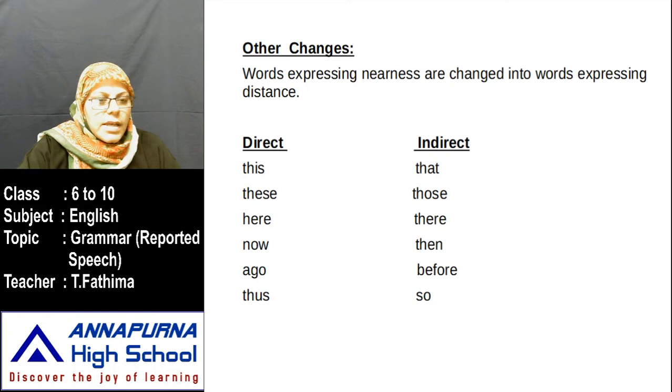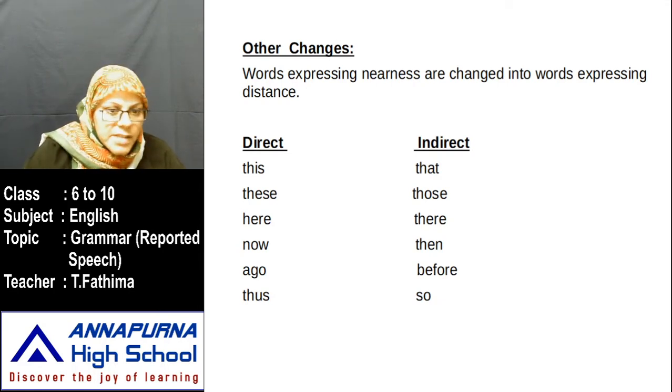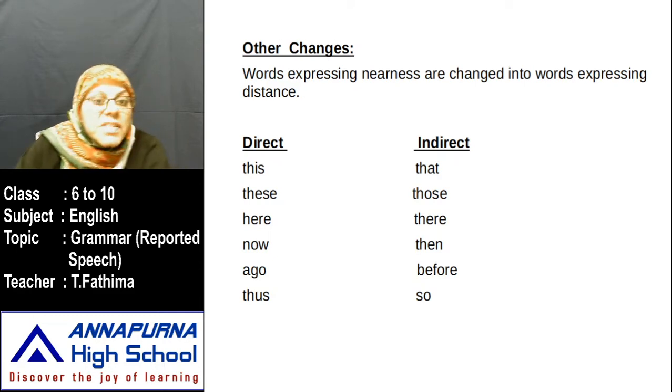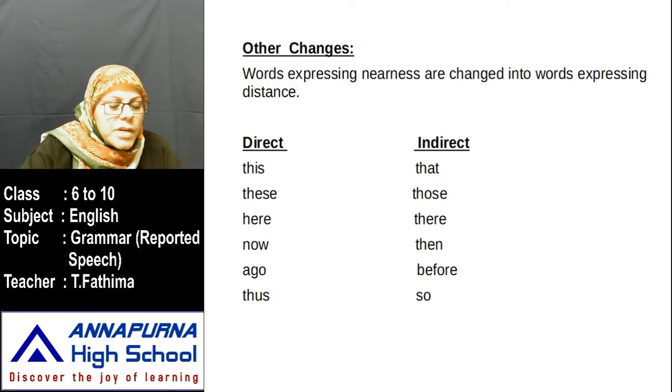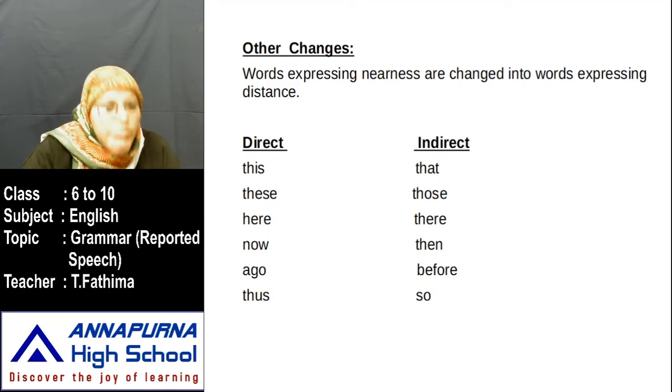Next, other than these, what are the words expressing nearness? When you are near, what word do you use? When you are far, what word do you use? See here, the words expressing nearness are changed into words expressing distance. All the near words must be changed into distant words. When the thing is very near to you, you say this. When the thing is very far from you, you say that. Bring that book, bring this book, give me this book, give me that book, you say, isn't it? So this will change to that.